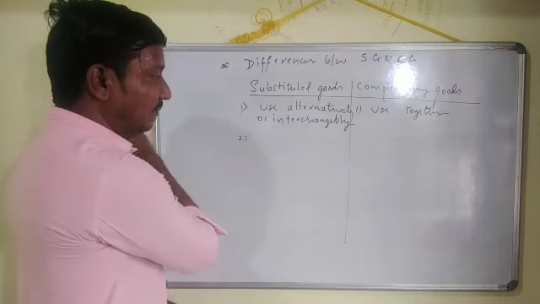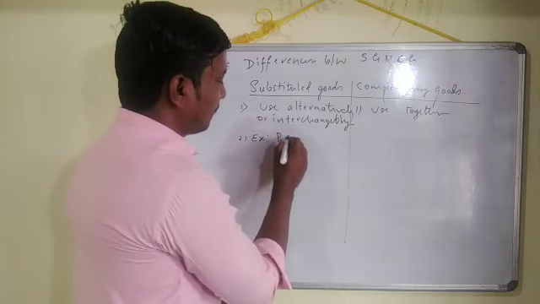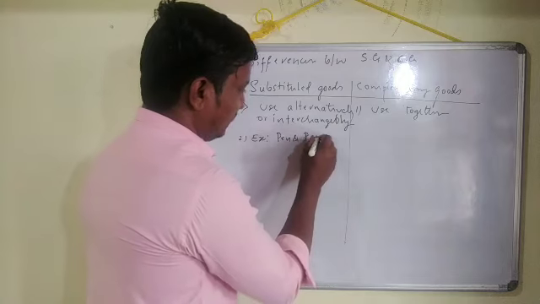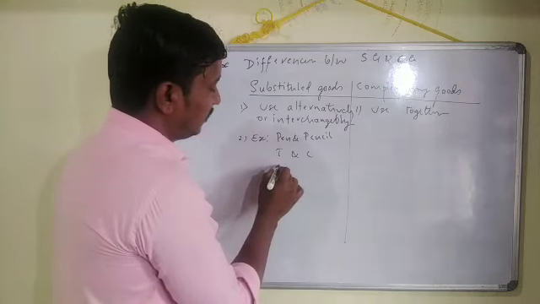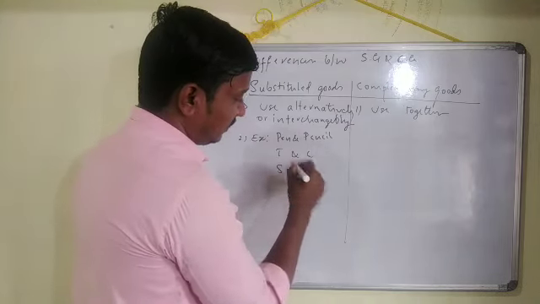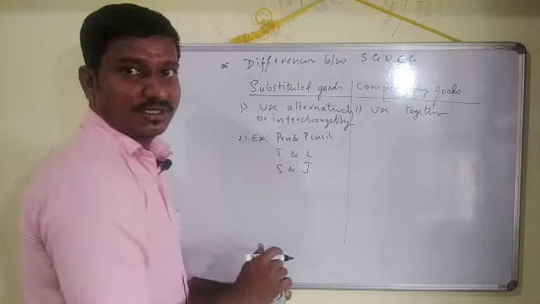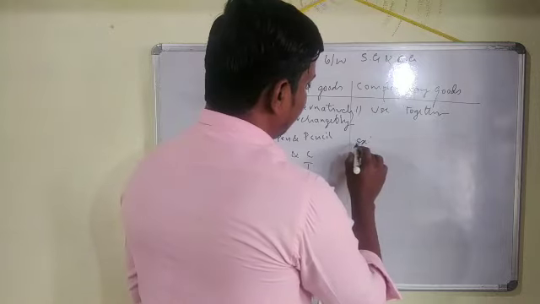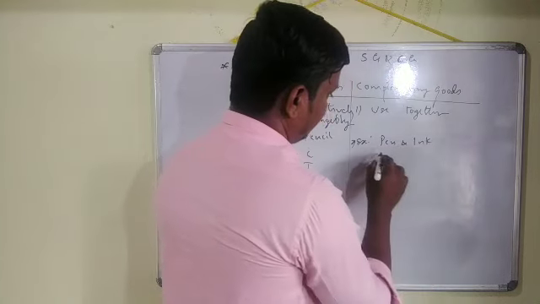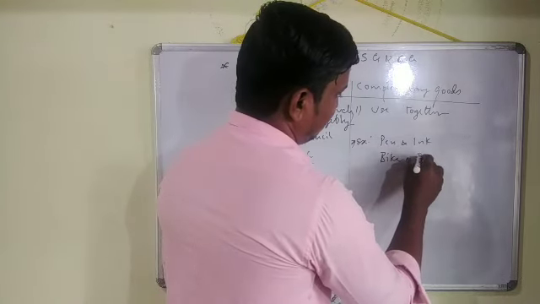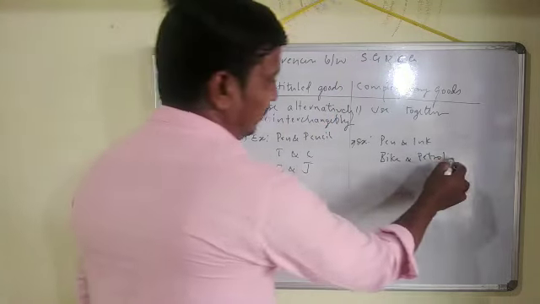Coming to the second one, the example point of view. You can mention some examples for substitute goods: pen and pencil, tea or coffee, sugar and jaggery, and like that we can mention other examples. Coming to the second, complementary goods: pen and ink, bike and petrol. Many different examples can also be quoted here.